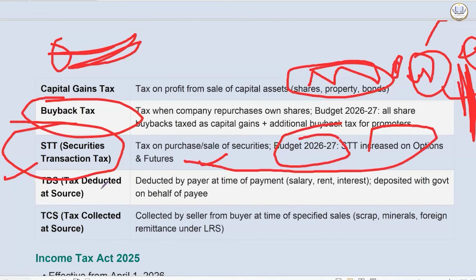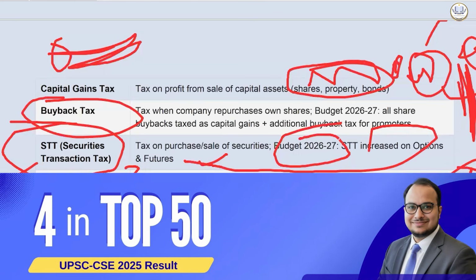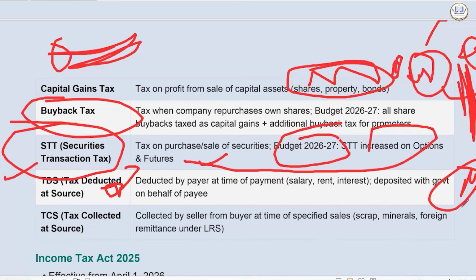Then we have tax deducted at source, that is TDS. If you win something on KBC, anything, you will be taxed, then you get money after TDS. That's the deduction by the payer at the time of payment only. If your salary comes, it is deducted at source itself, rent, interest, anything.